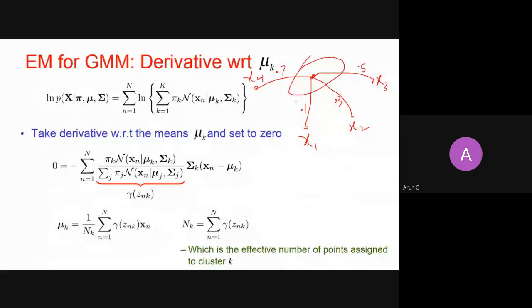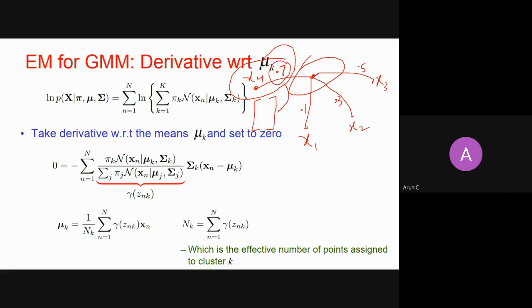Now I want to say where my mean should be for this cluster, because these x's don't belong with full membership. So I have to take a weighted sum. I multiply this 0.7 with this x. This x is somewhere in some 2-dimensional or 3-dimensional space, so I take this x vector, which is a d-dimension vector, and multiply 0.7 with it.